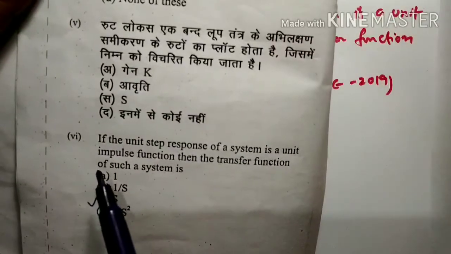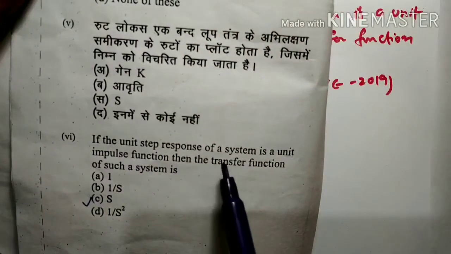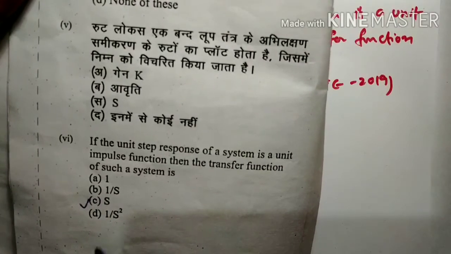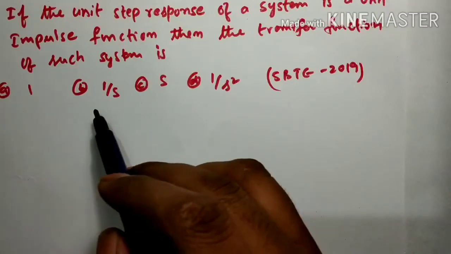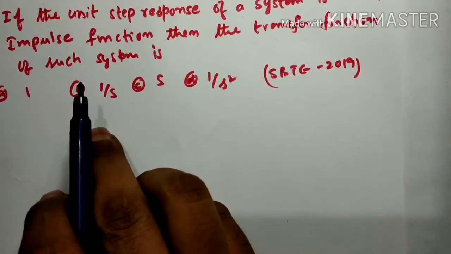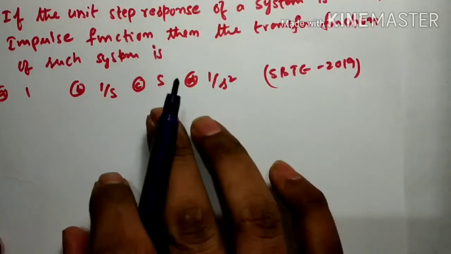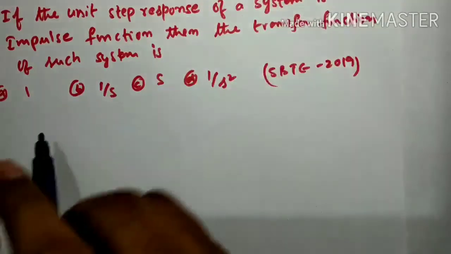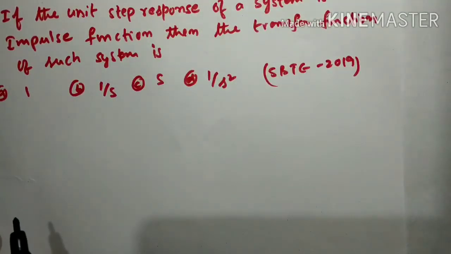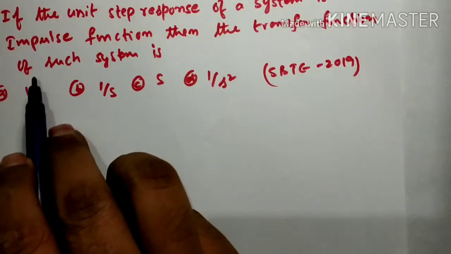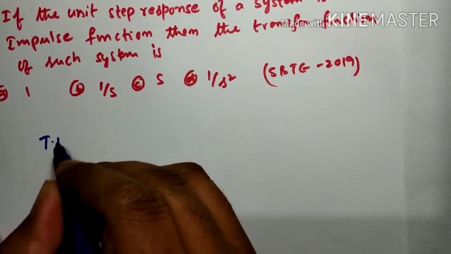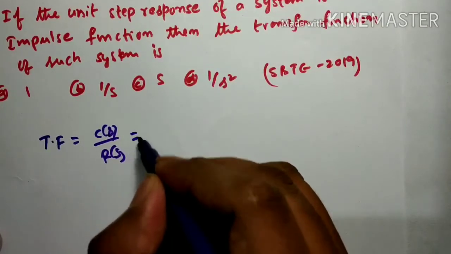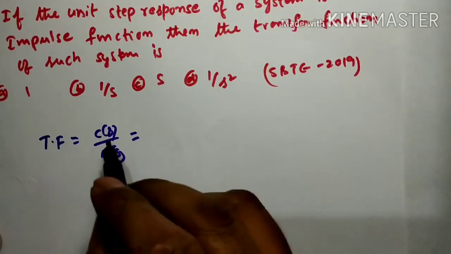If the unit step response of a system is a unit impulse function, then the transfer function of such a system is: A is equal to 1, B is equal to 1 by S, C is equal to S, or D is 1 by S. Just understand the question. You know the transfer function is equal to C of S by R of S. We have to find it here: C of S by R of S.